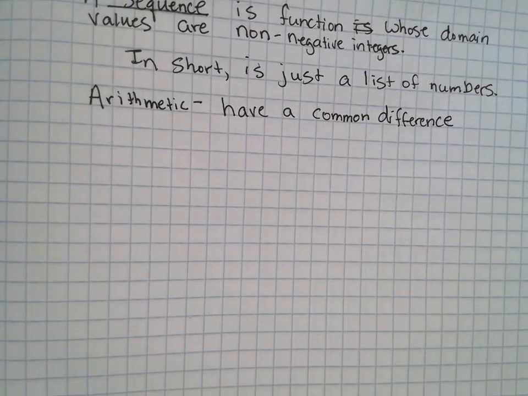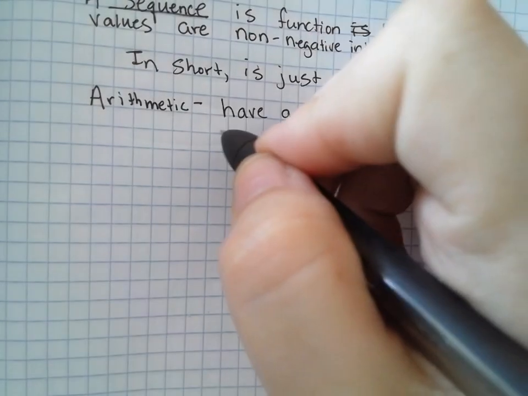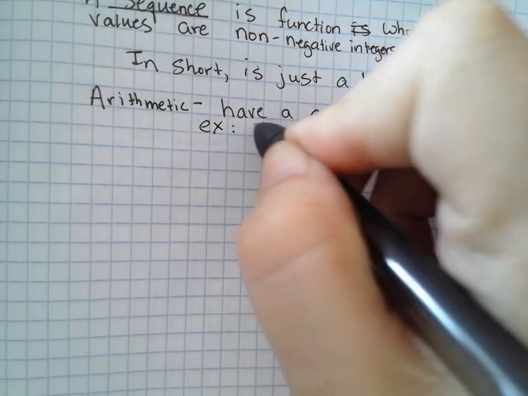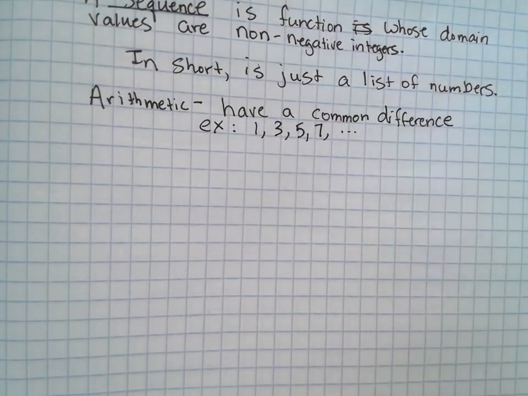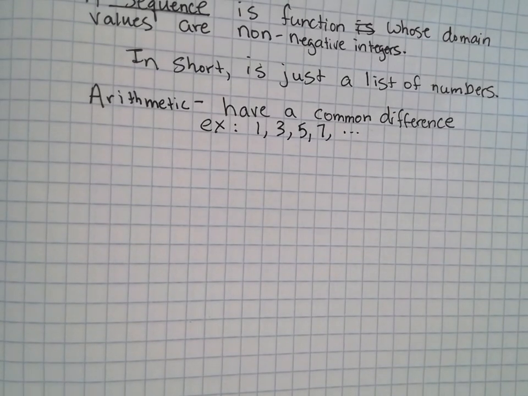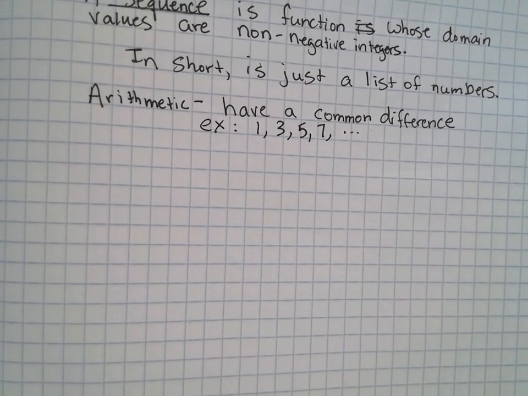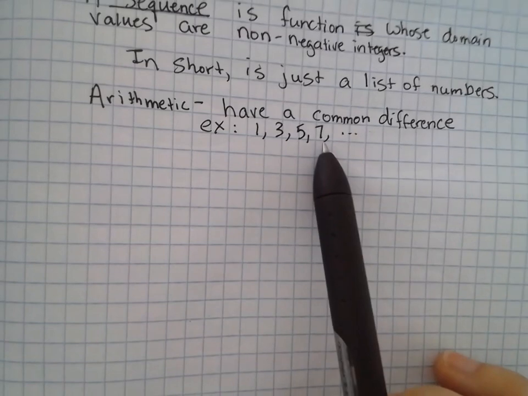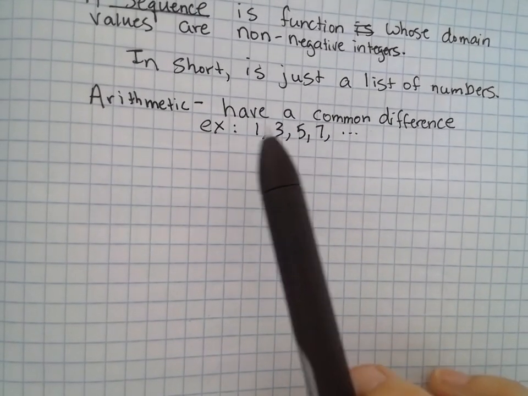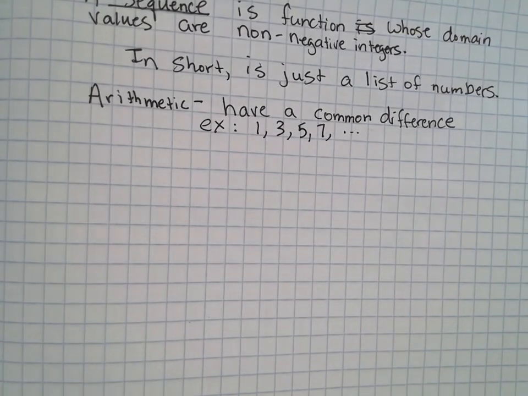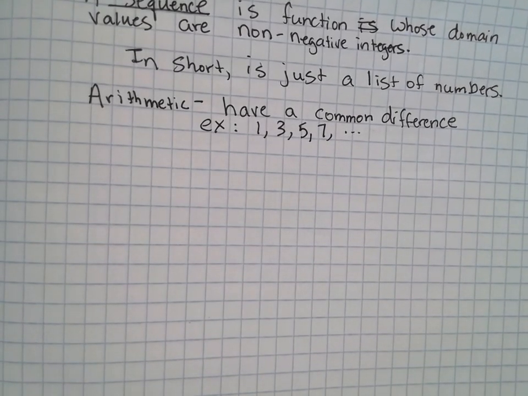Okay, they have a common difference. So this might be like 1, 3, 5, 7, ... Right? Common difference. What's a difference? Subtraction. So it's 7 minus 5, 2. And 5 minus 3. And 3 minus 1. If we were to subtract the next one from the previous, you should always get the same thing if it's an arithmetic sequence.